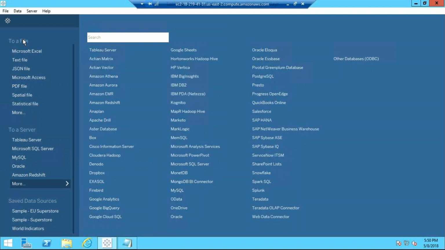Anything which is on a remote machine, on a web page or web services or on cloud, anything outside of this environment, that is called "to a server". So anything related to that, you will be able to connect through a server only.